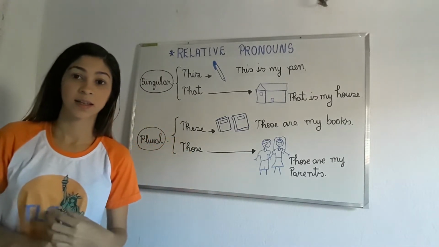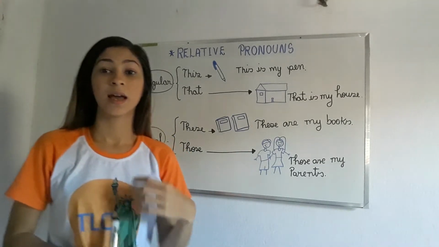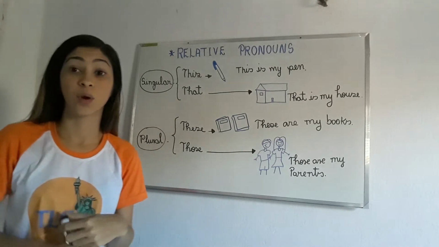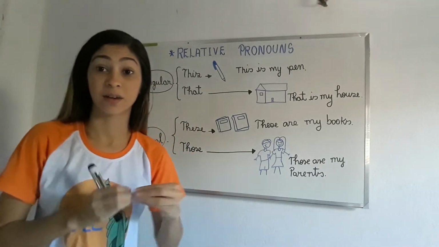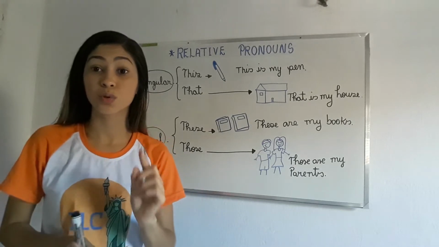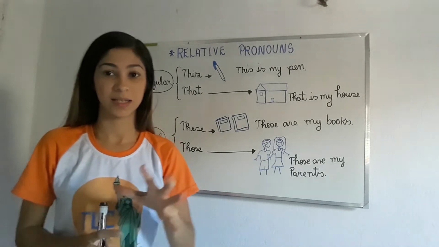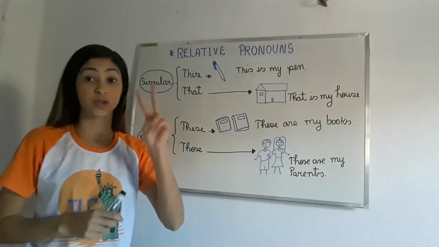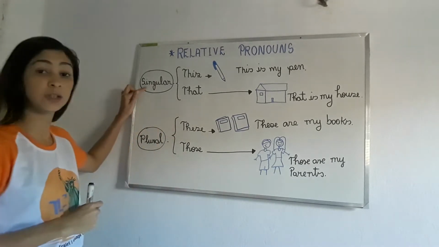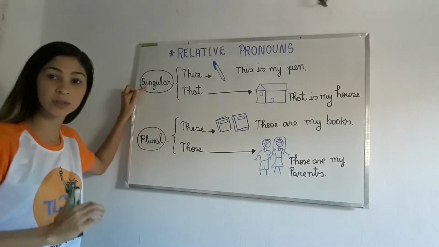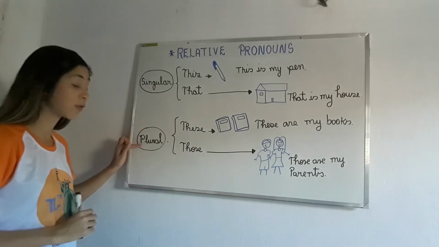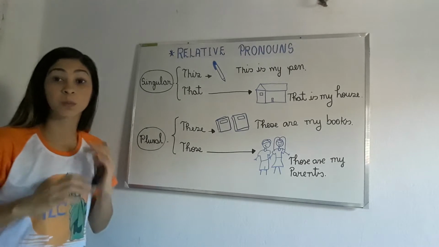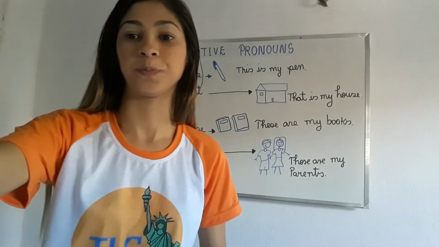This, that, these, and those. The difference between them is very important for you to make your sentences. Pay attention. We use this and that for singular sentences. And we use these and those for plural sentences.